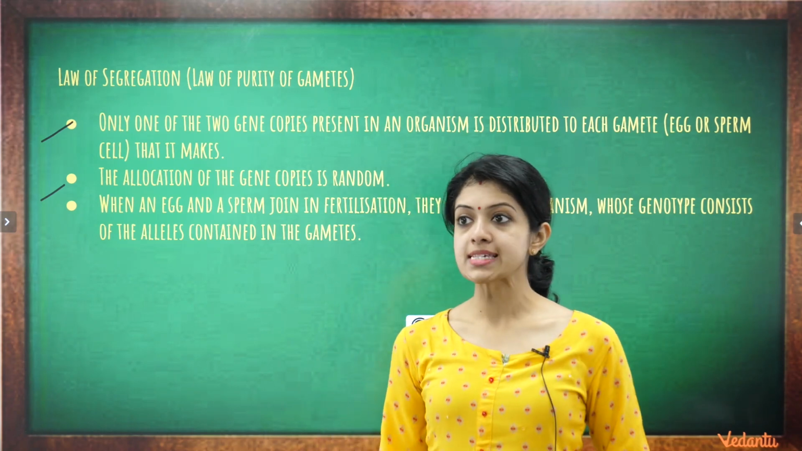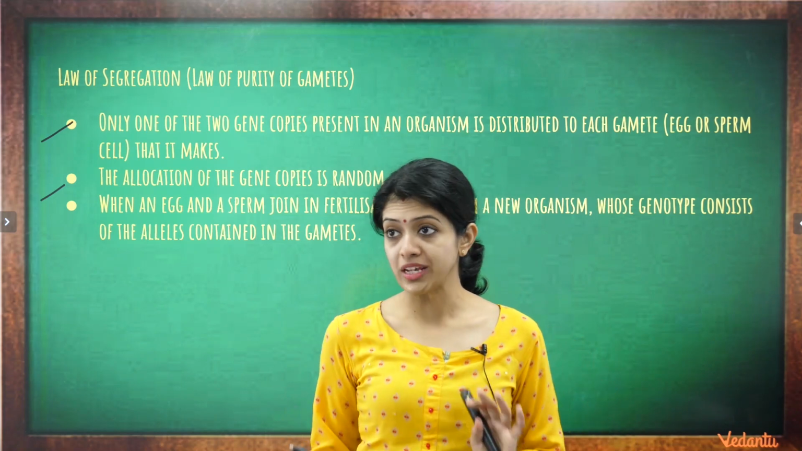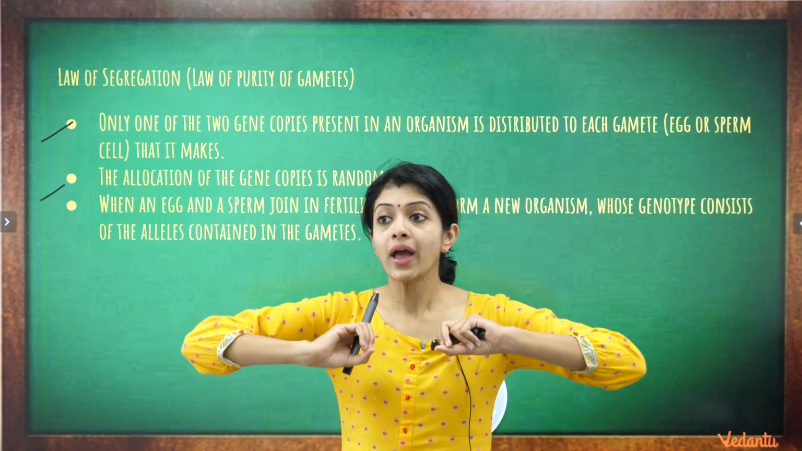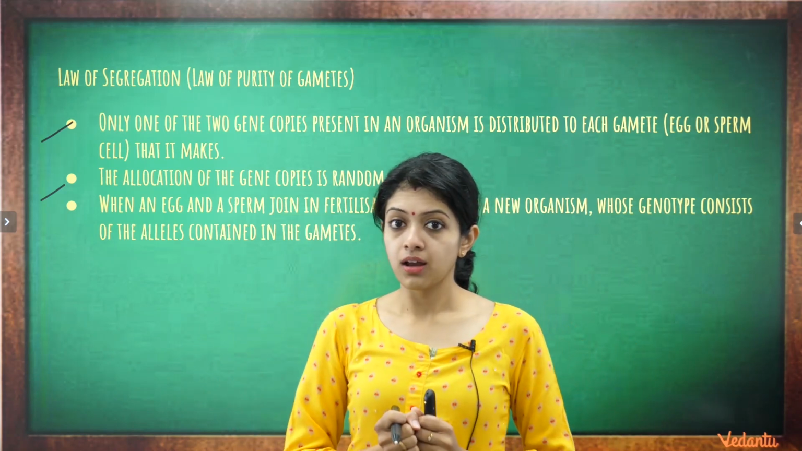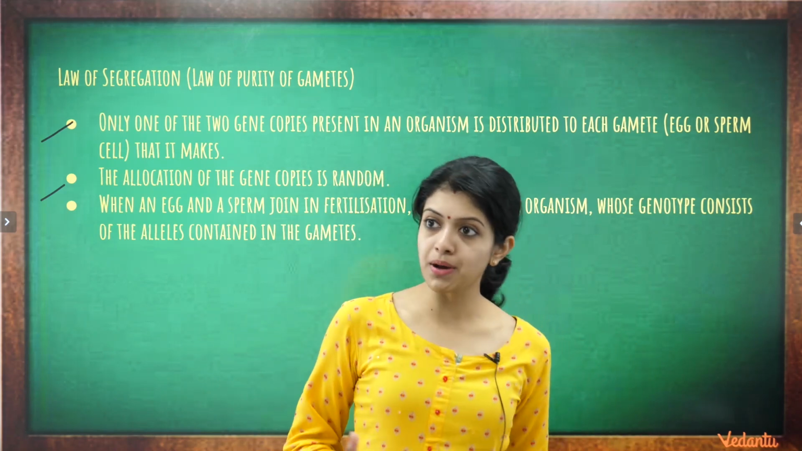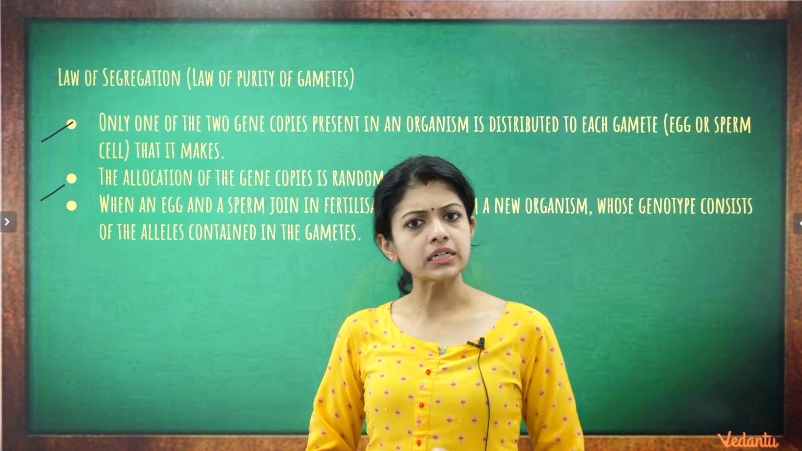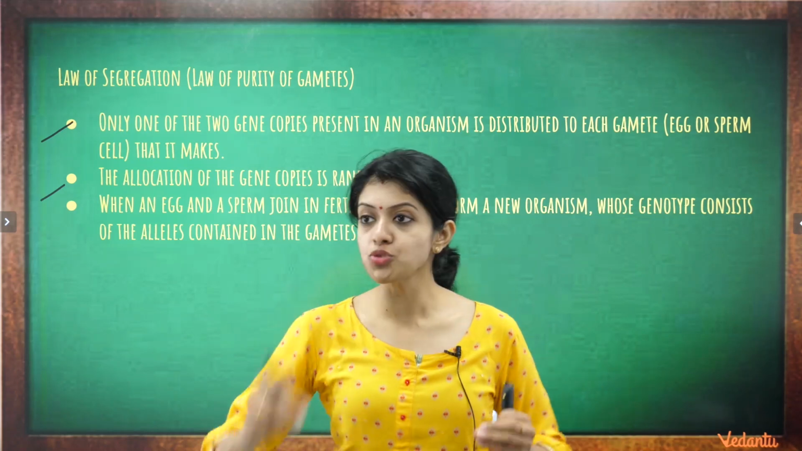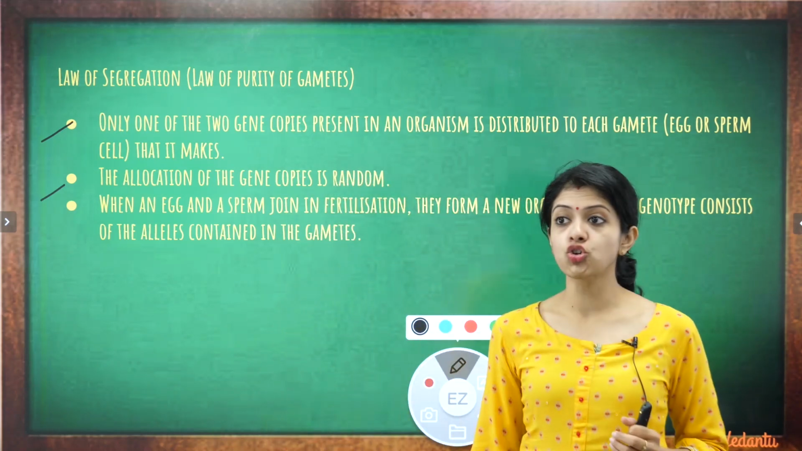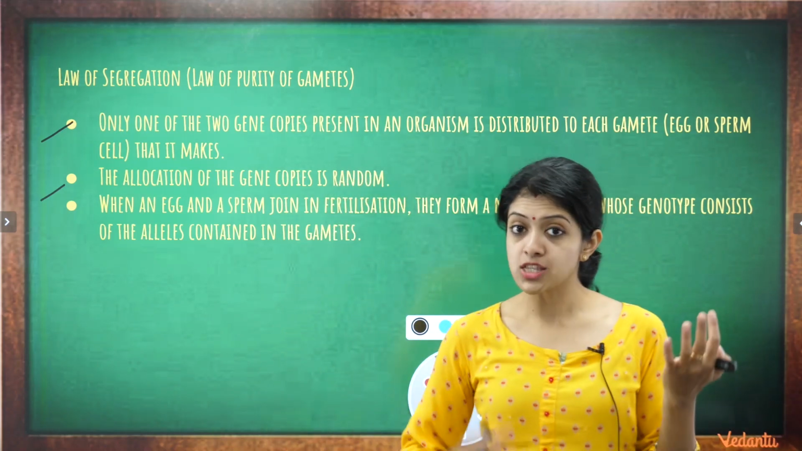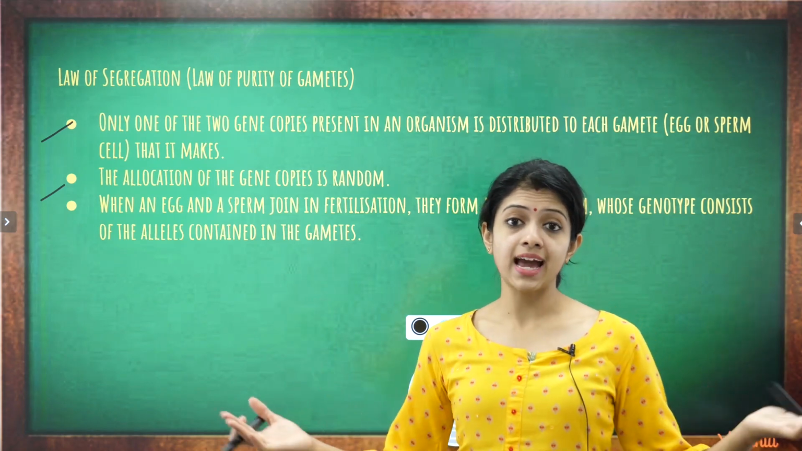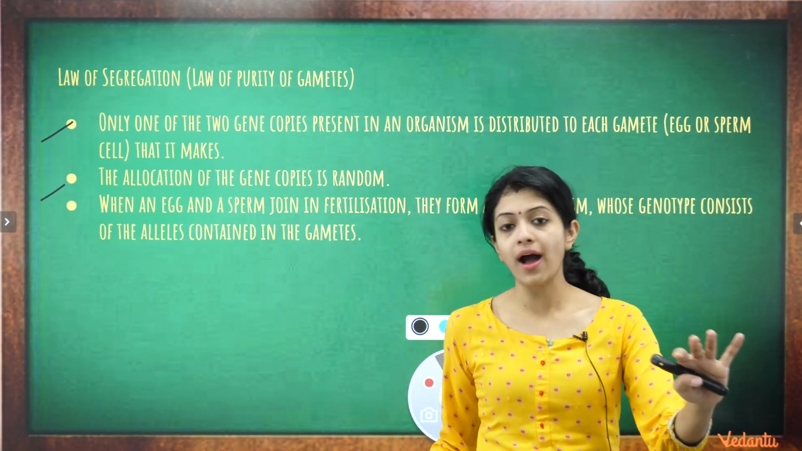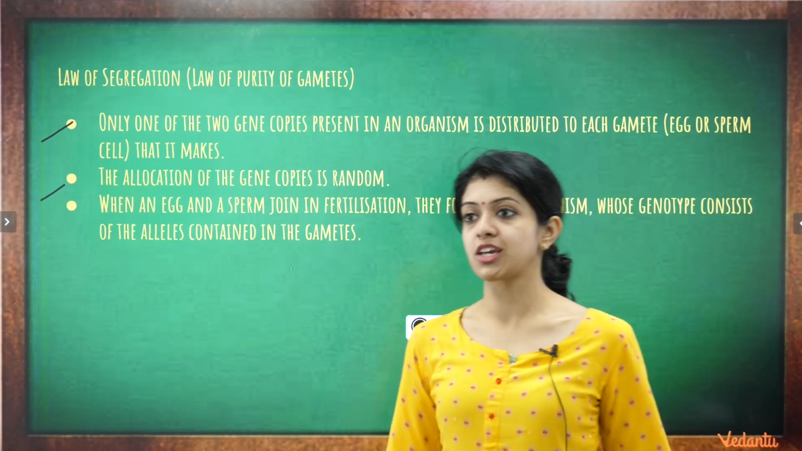So according to this, only one of the 2 gene copies present in an organism is distributed to each gamete that it makes, whether the egg or the sperm, right? Only one allele enters one gamete. That's what we are talking about. The allocation of the gene copies is random. It's only randomness that determines which allele goes into which gamete. There is no other decision maker for this particular thing.